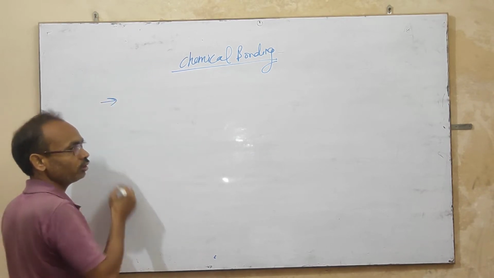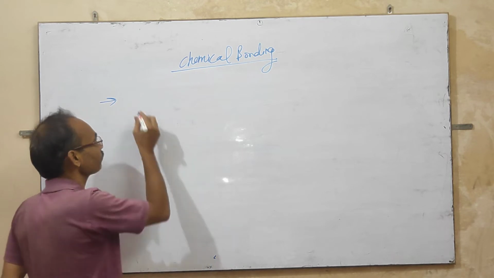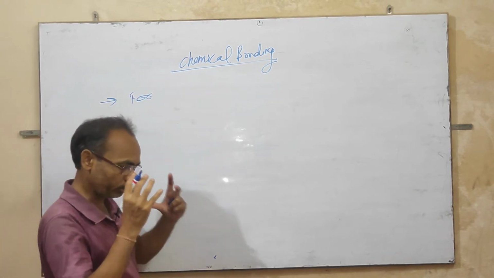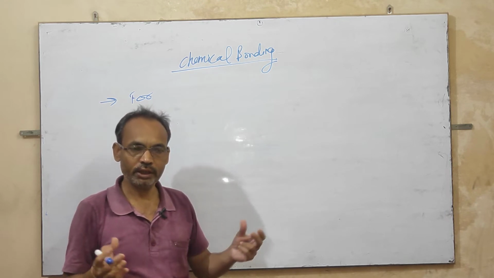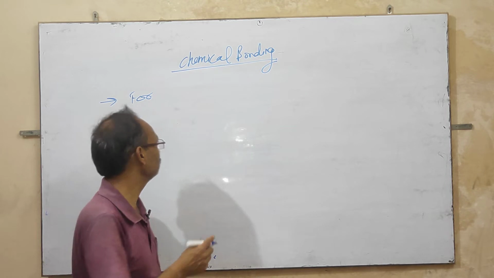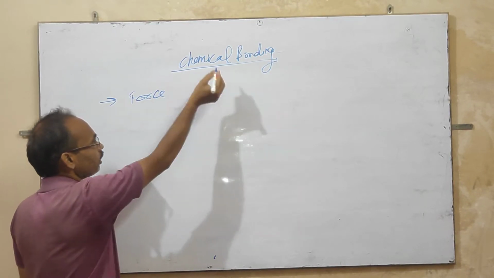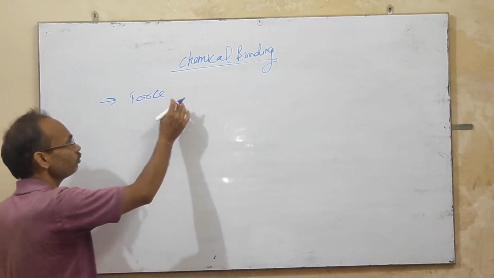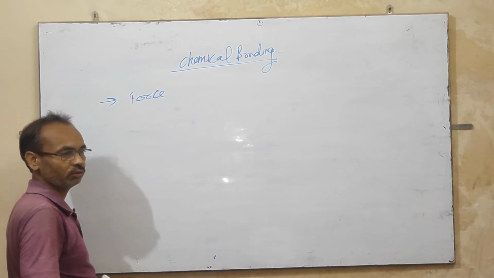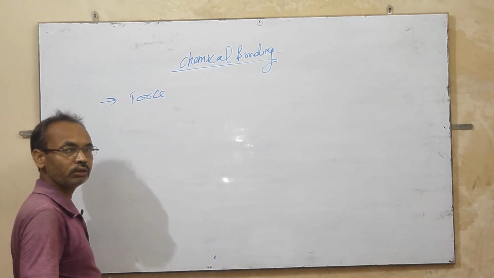Chemical bonding is a type of electrostatic force in which elements are combined to form a bond, known as a chemical bond. So chemical bonding is a type of force of attraction between elements to make a compound.